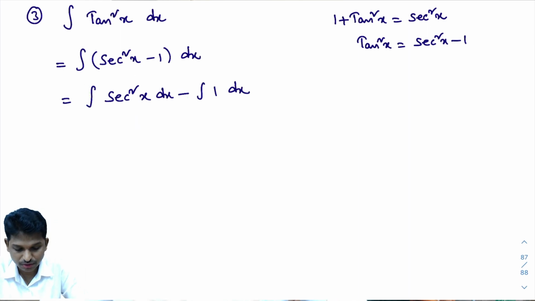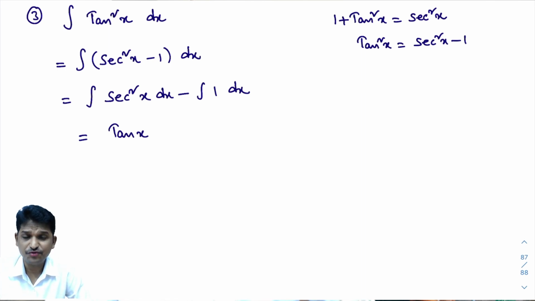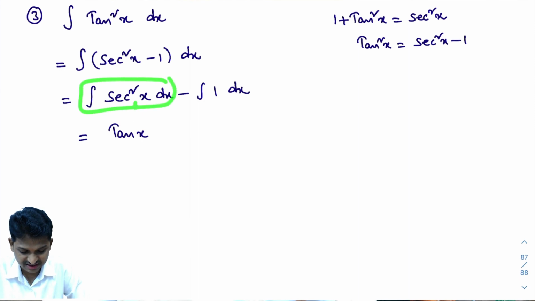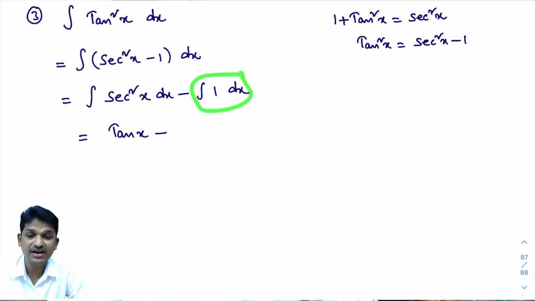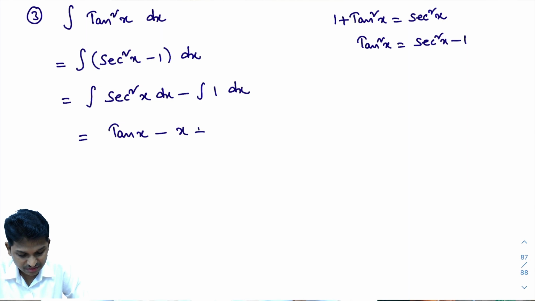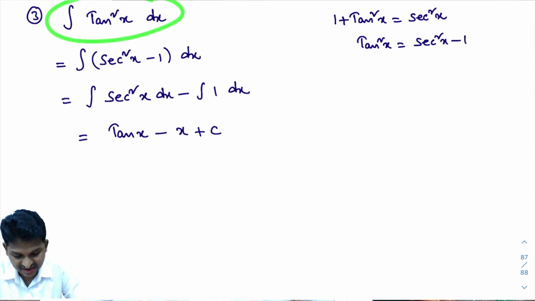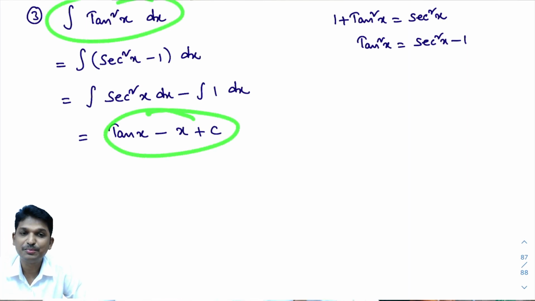You have learned 19 formulas till now in this integration chapter, and in those 19 formulas, integral of secant square x dx is tan x plus c. That is what I wrote. Minus integral of k dx; k is a constant. Integral of k dx is kx plus c. Integral of 1 dx is 1 into x plus c. So integral of tan square x dx is tan x minus x plus c.